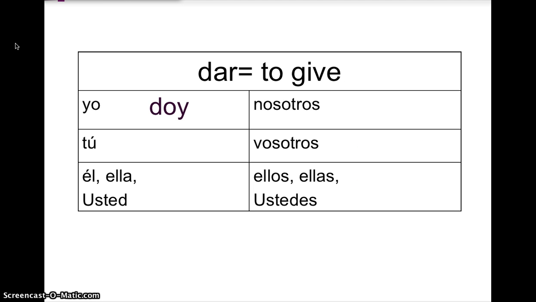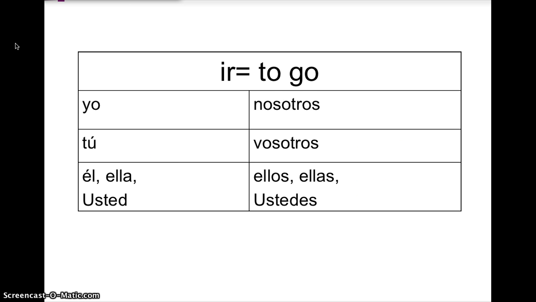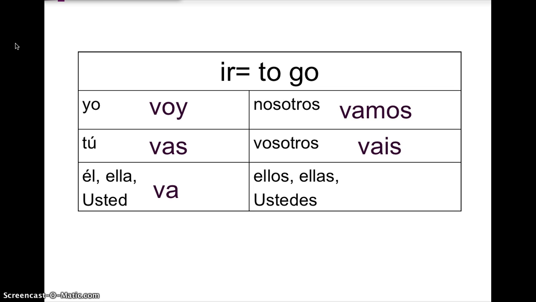Dar means to give. Doy, das, da, damos, dais, dan. And ir means to go. Voy, vas, va, vamos, vais, van. I call these the small verbs because they're all very small and short conjugations.